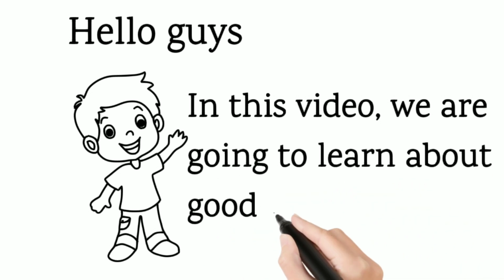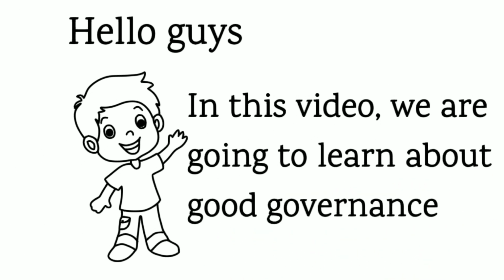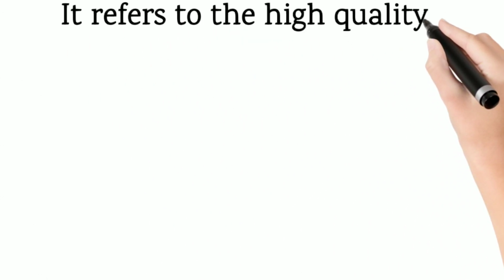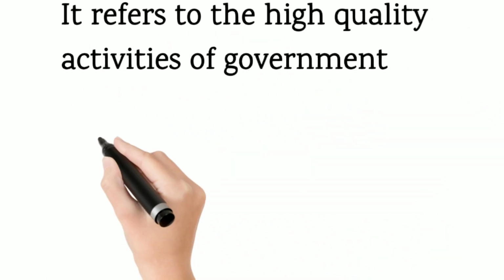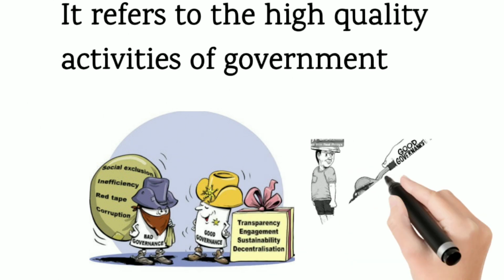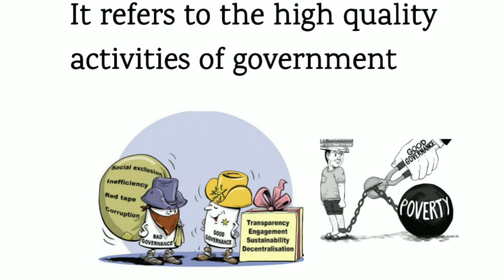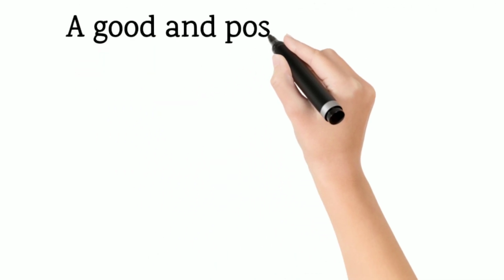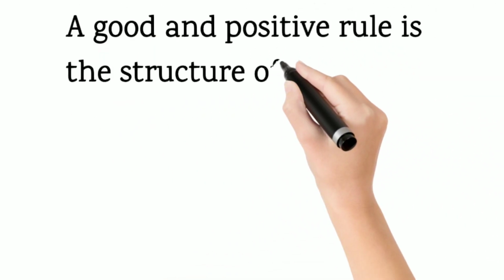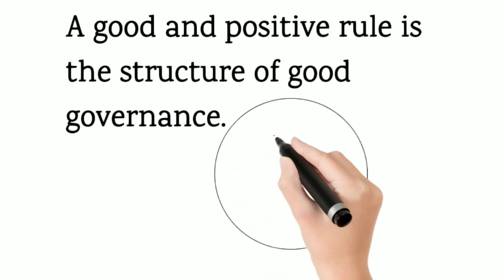In this video we are going to learn about good governance. Good governance refers to the high quality activities of government. You can see some of the examples of it through the figures below. A good and positive rule is the structure of good governance.